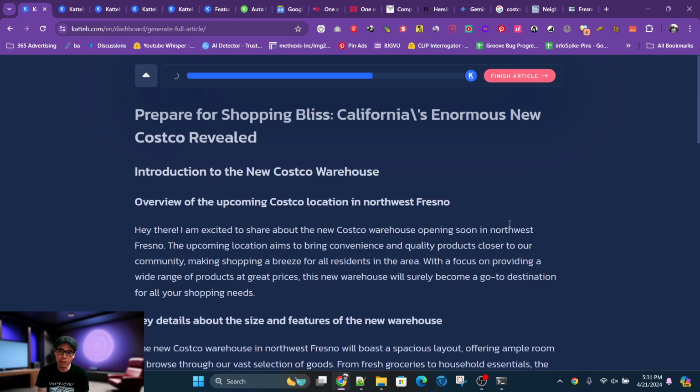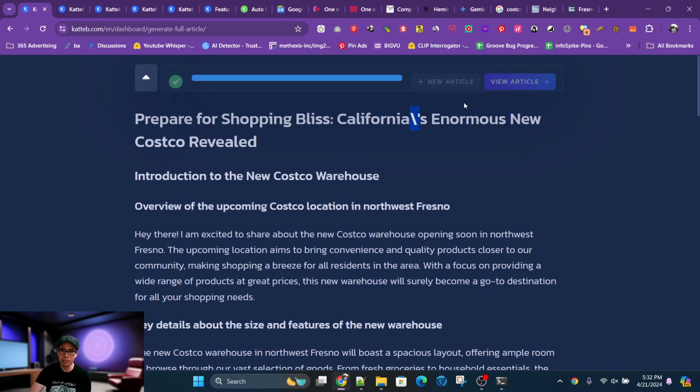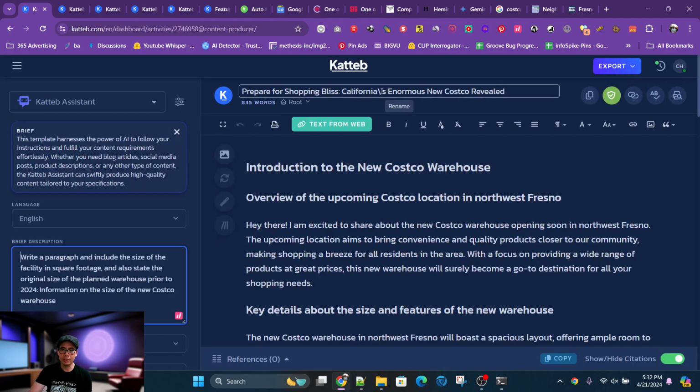Okay, so the content is almost done here. What you'll see is that there's just this programming UI issue that I personally don't like, especially for something that is in production, which means that you see this backslash here. It's an escape character in programming. They just didn't remove it. It'd be nice if they removed that. But let's see what happens when this content is done. It's done. Let's view the article, and it's still there. So you just need to remove it. It's just an escape character. It's a programming thing. So let's go ahead and delete that.